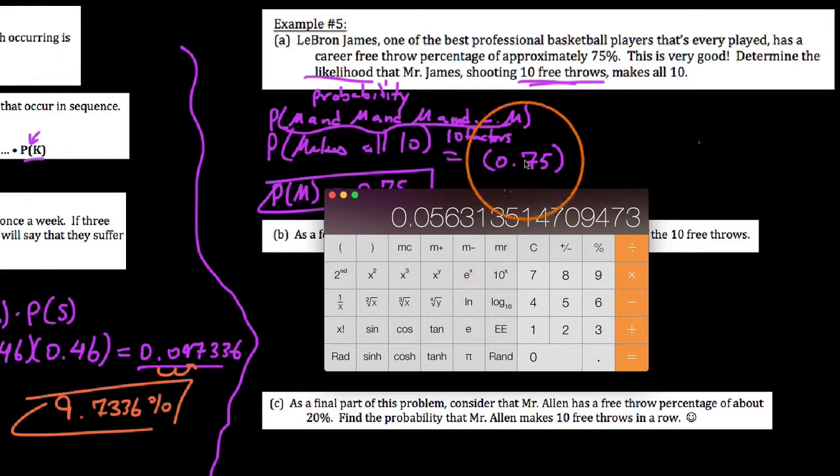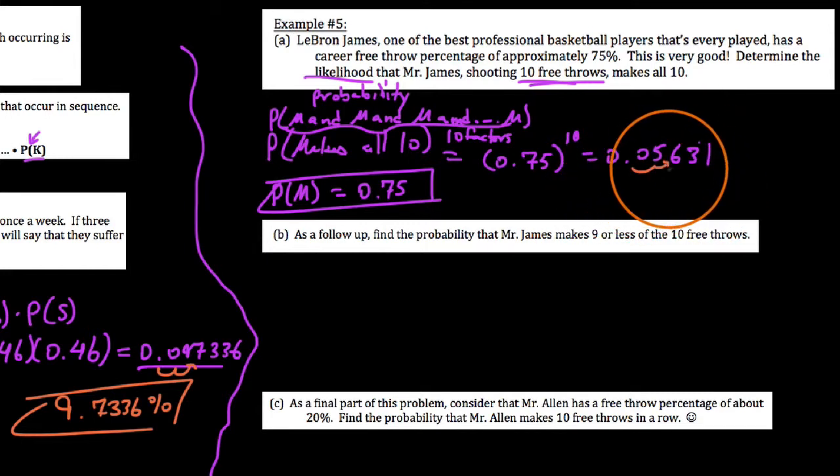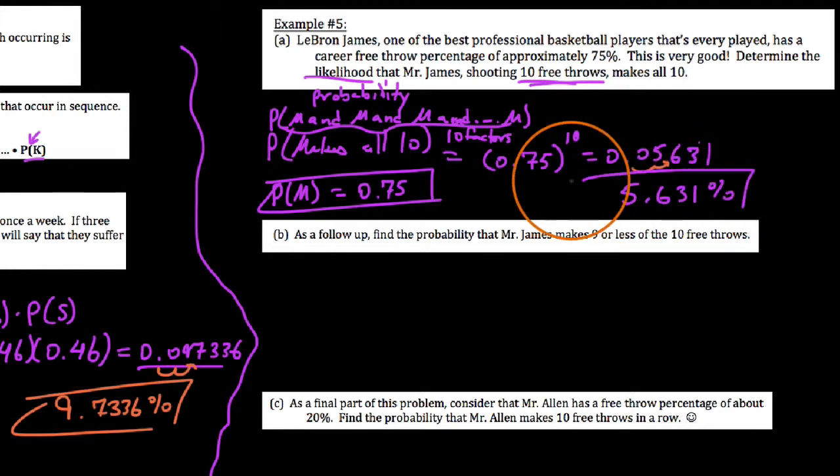But about a 0.05631. So to the 10th power, 0.05631. And as a percentage, of course, this would be 5.631% of the time. That's really good to say, well, how likely is it that he makes 10 in a row? That's like 5 out of every 100 times, or 1 out of every 20 times he repeats this experiment. So just to show you how bad somebody else is, we'll do my statistics down here. But essentially, this is the likelihood that he makes 10 in a row. And we could just say the likelihood that he makes 1 times itself 10 times would be that to the 10th power.